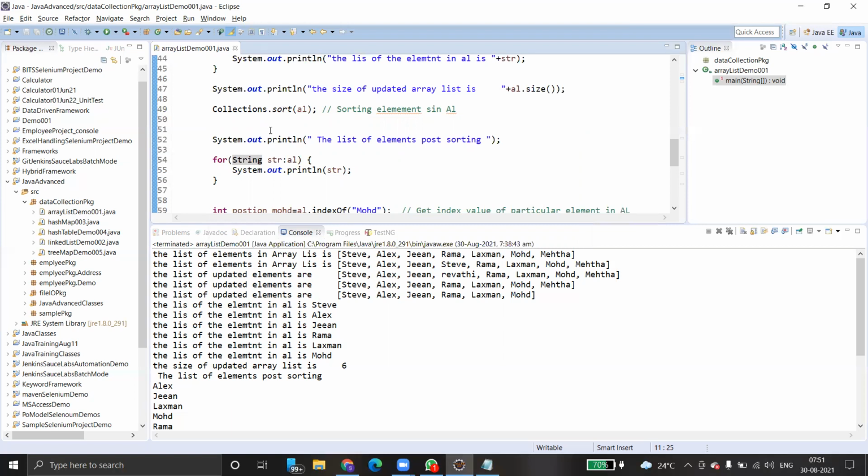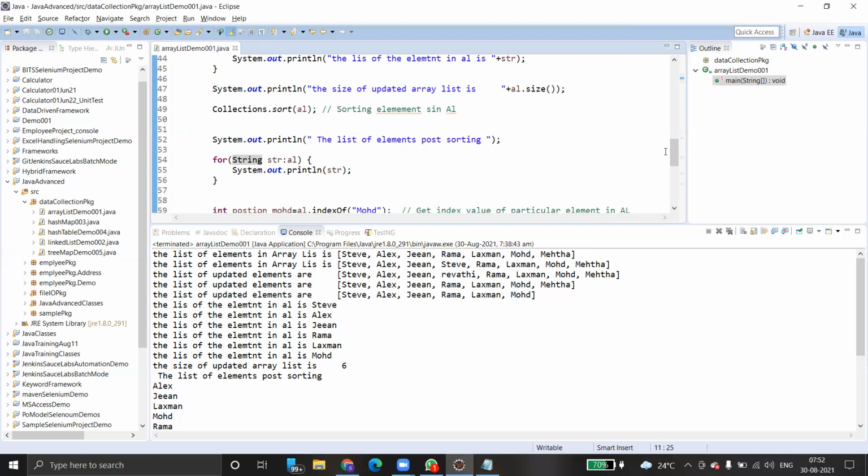And then what are the other methods? Set, add, indexOf. If you want to find the index value of a particular object, you can do that by using the indexOf method. If you want to retrieve a particular element at a particular index, we can use the get method. Get method, size method, clear method. That's it. This is all about array list. Let me know if you have any questions.